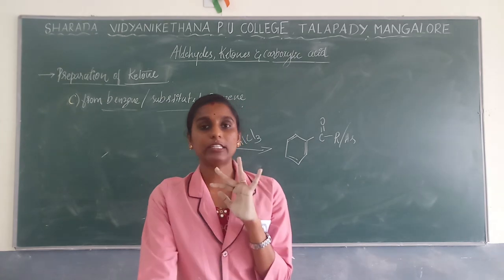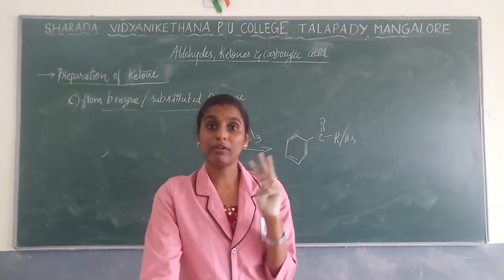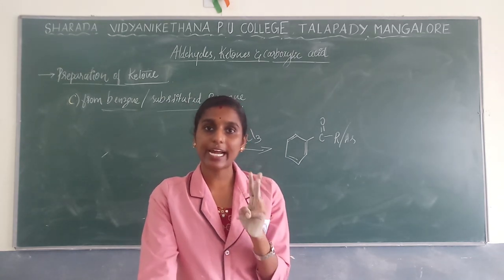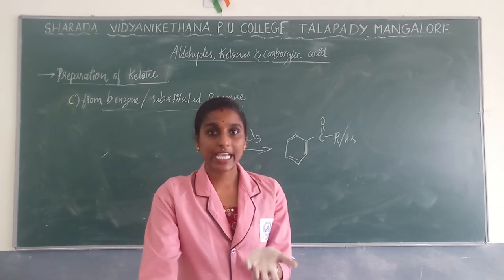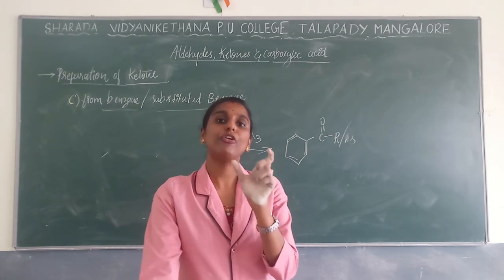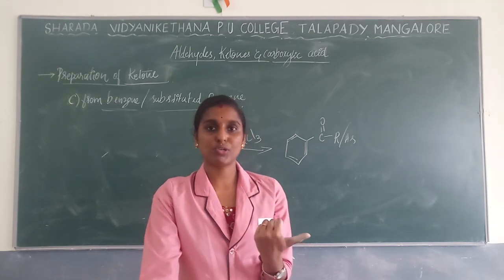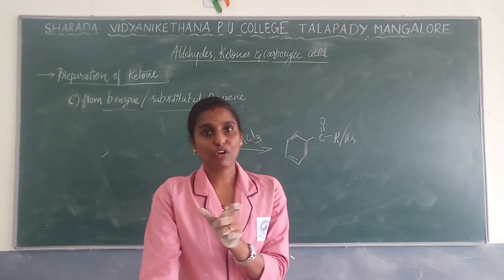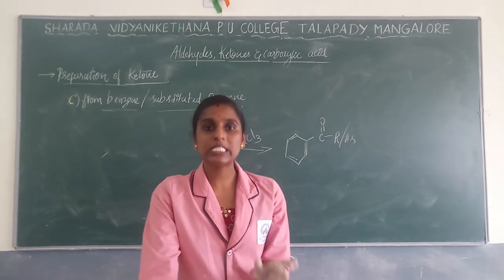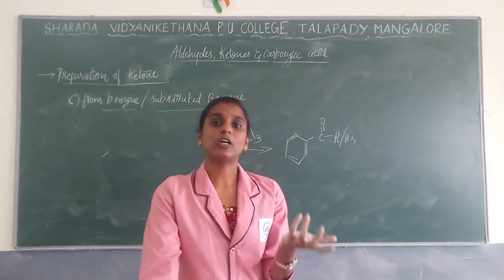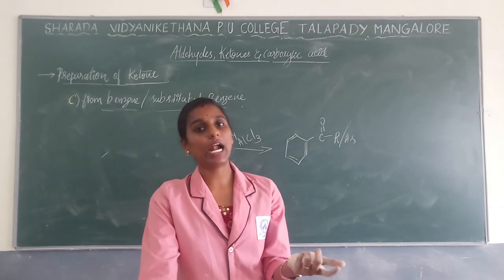And the third one you have learned is from hydrocarbons, where you are going to prepare aldehydes as well as ketones. In a sense, you are going to prepare them by using alkenes. That will be done by ozonolysis. Use of alkene with ozonolysis, at that time you will get a complex structure and the formation of aldehydes.